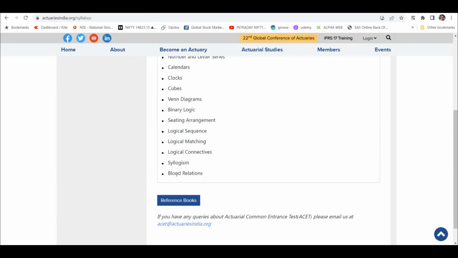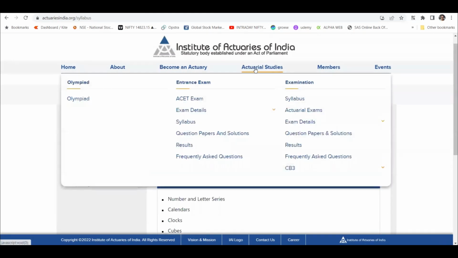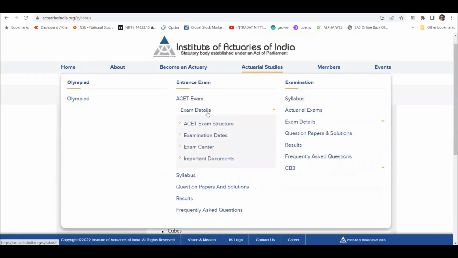Blood relations, like someone's father is someone's mother, something like that. Now you have to mention who is the uncle of someone, right? That sort of questions. There'll be a pattern, etc. We'll see some questions here. So that's how the actual exam helps.